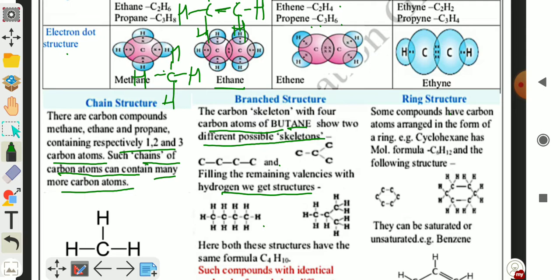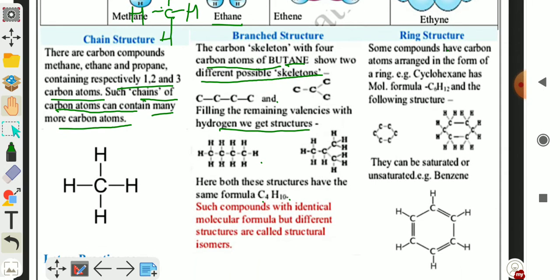Here, both these structures have the same formula, C4H10. If we count the number of carbon atoms and hydrogen atoms, we will get the formula C4H10. Such compounds with identical molecular formula but different structural formula are called isomers. What do we call them? Isomers.